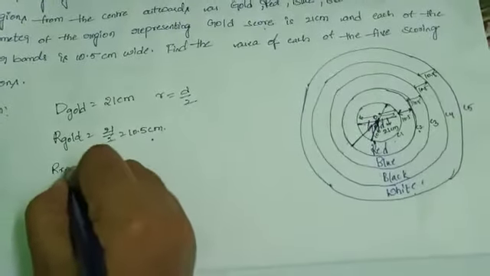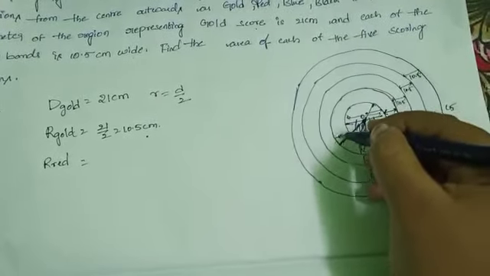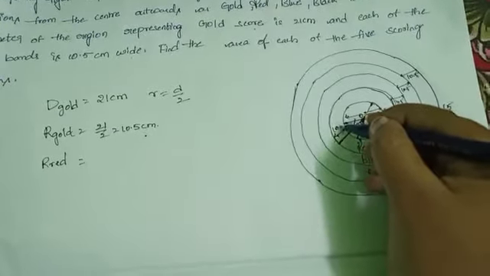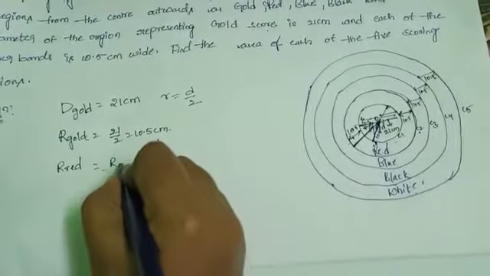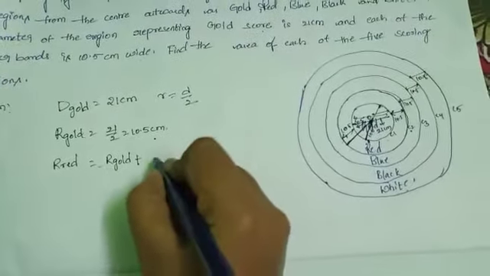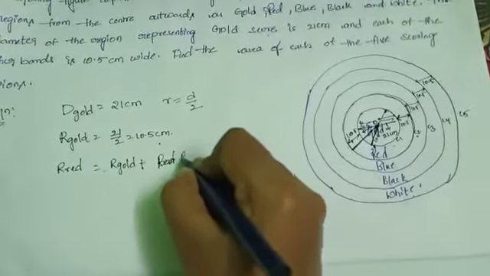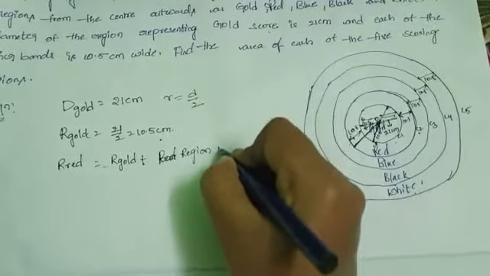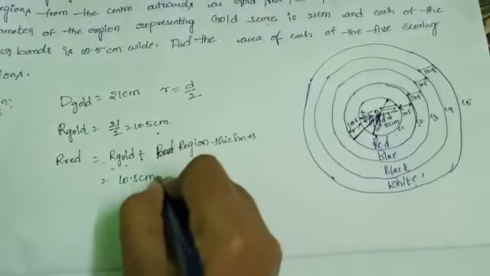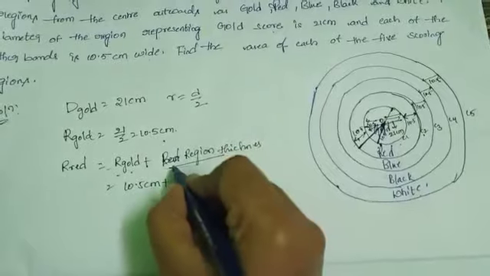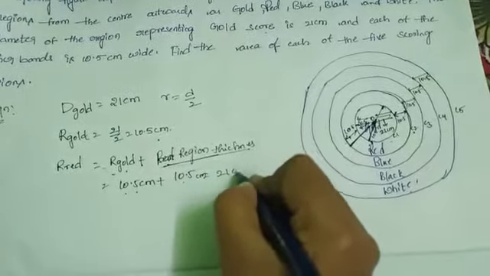Its radius equals the radius of the gold region plus the red region thickness: 10.5 plus 10.5, which is equal to 21 centimeters.